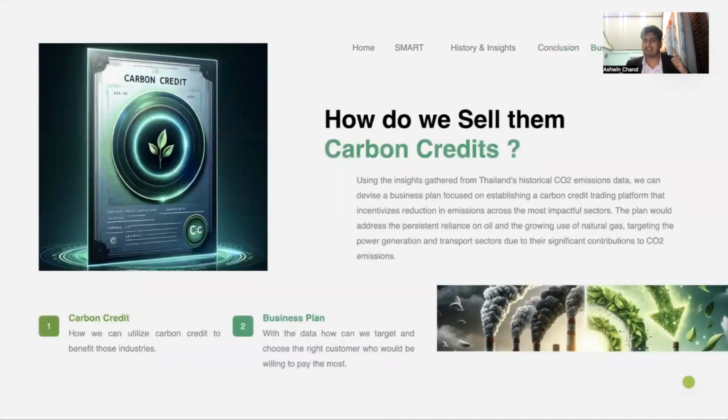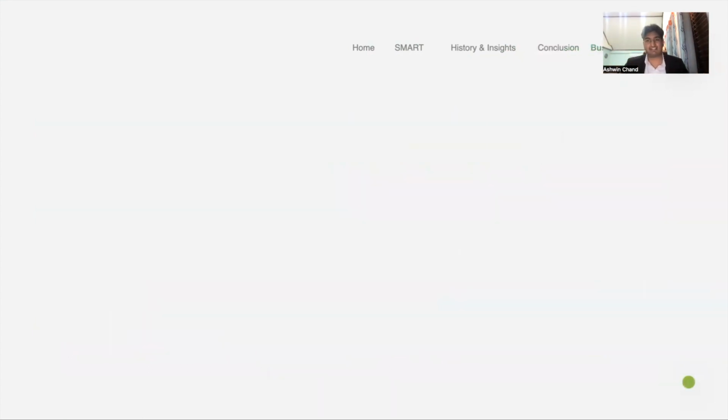Because we know these insights, who is the biggest spender, who has the most emitters, we can actually sell to them and make them understand that we can help you and you can help us, and we can make the world better, but make us profitable. Hence, we look into our strategies.